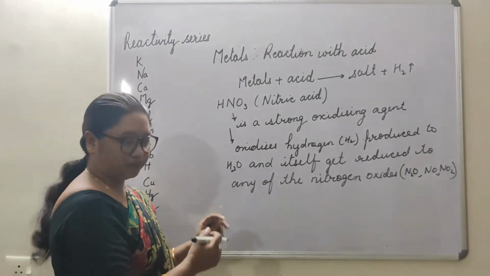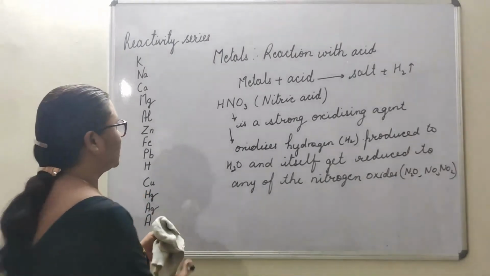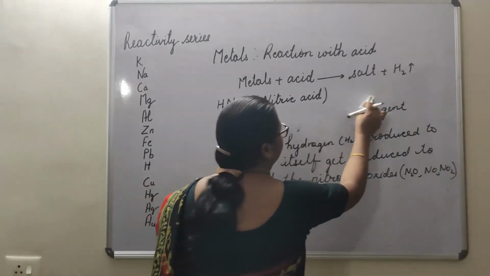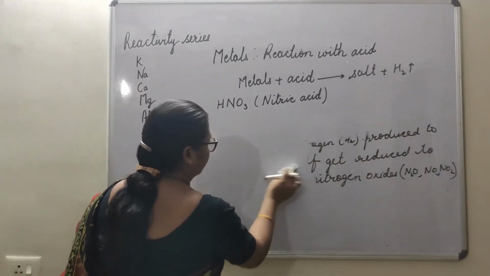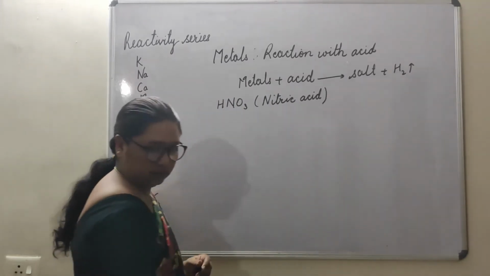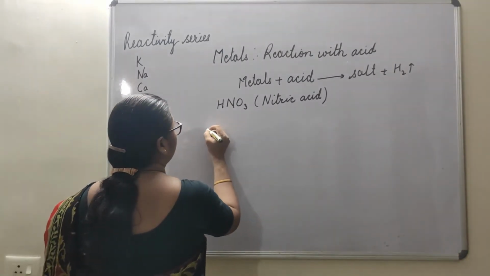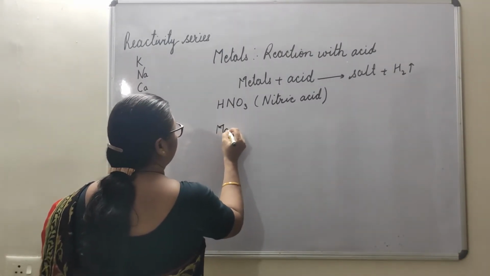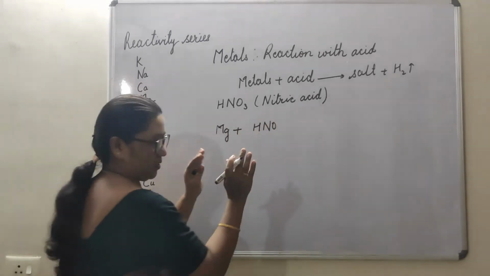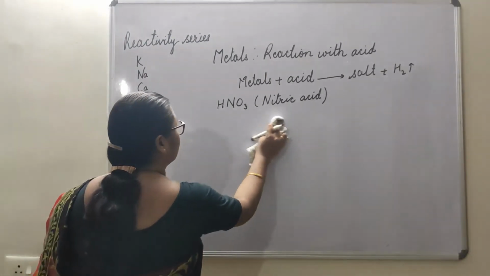Okay, so here we will see some of the reactions when metals react with nitric acid. So let's take magnesium only. So here Mg, magnesium, when it reacts with nitric acid.